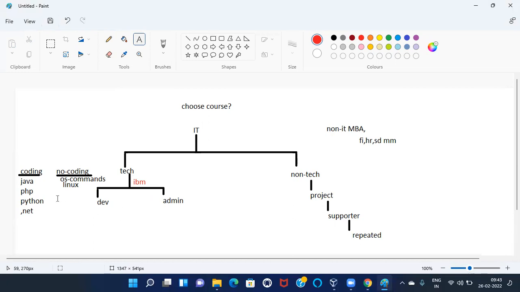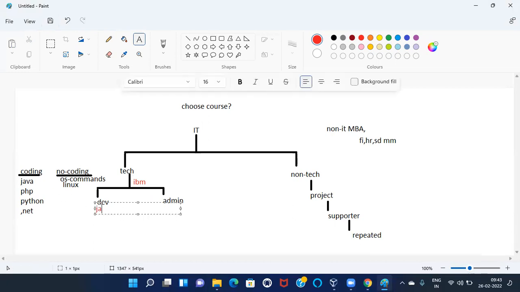For example, we have Java developers. There is a project related to Java. They are working with Java code.